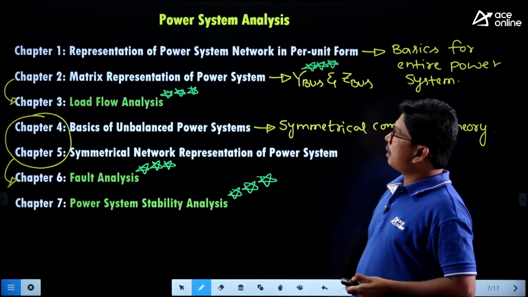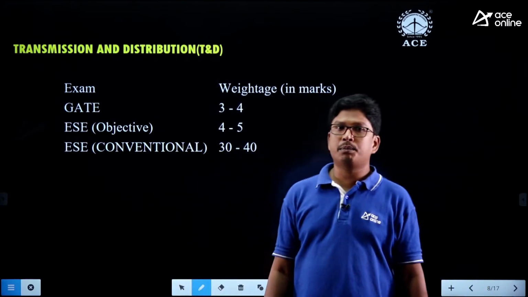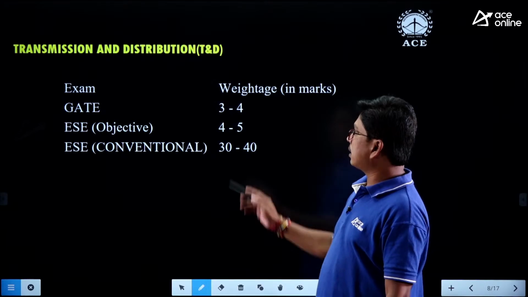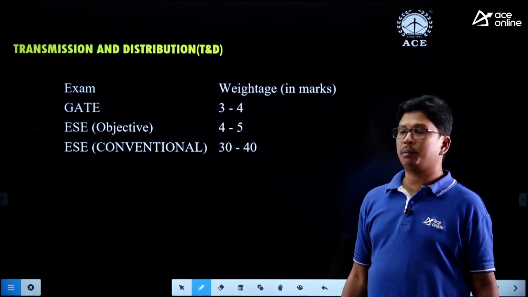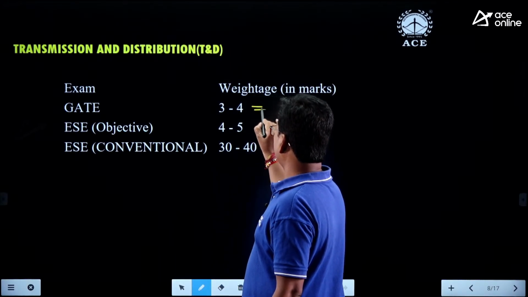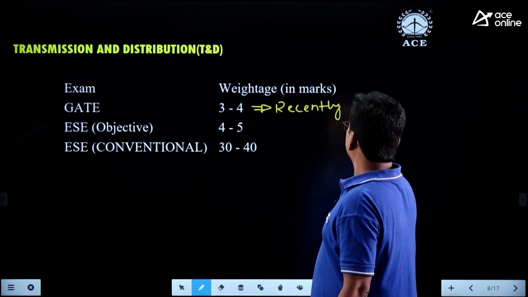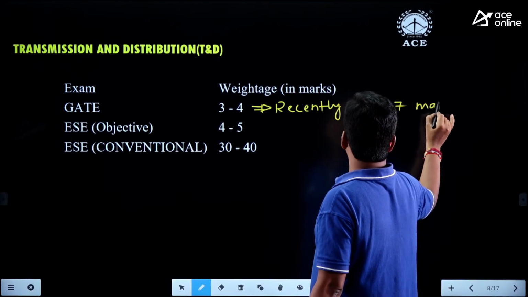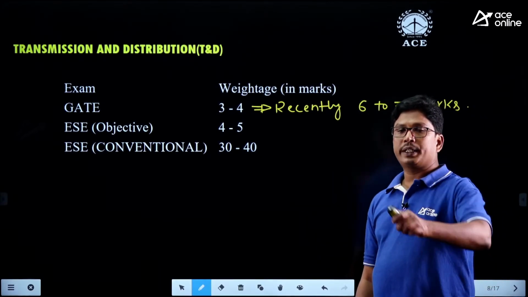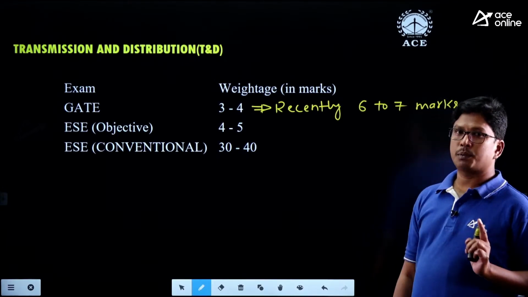Clear, right? And coming to the next part, the transmission and distribution. In case of transmission and distribution, we are expecting at least 3 to 4 marks. Sometimes in recent years, it has been increased to 6 to 7 marks. From 2020, that is 2020, 21, 22, 23, we are getting a minimum of 5 to 6 marks or 6 to 7 marks in transmission and distribution.